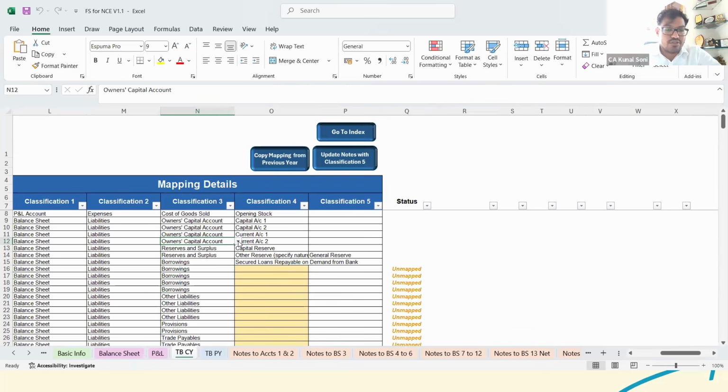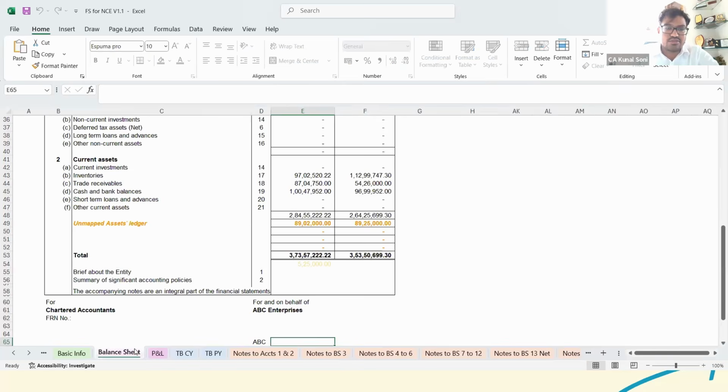If you want to change the same, you even have an option to change it. So you could just verify the same. Then the further classification, you could do on your own. And if you want to add any specific disclosures, you could select this particular option for others and specify the nature in the classification field. So I hope what is the relevance of each particular classification is clear to you.